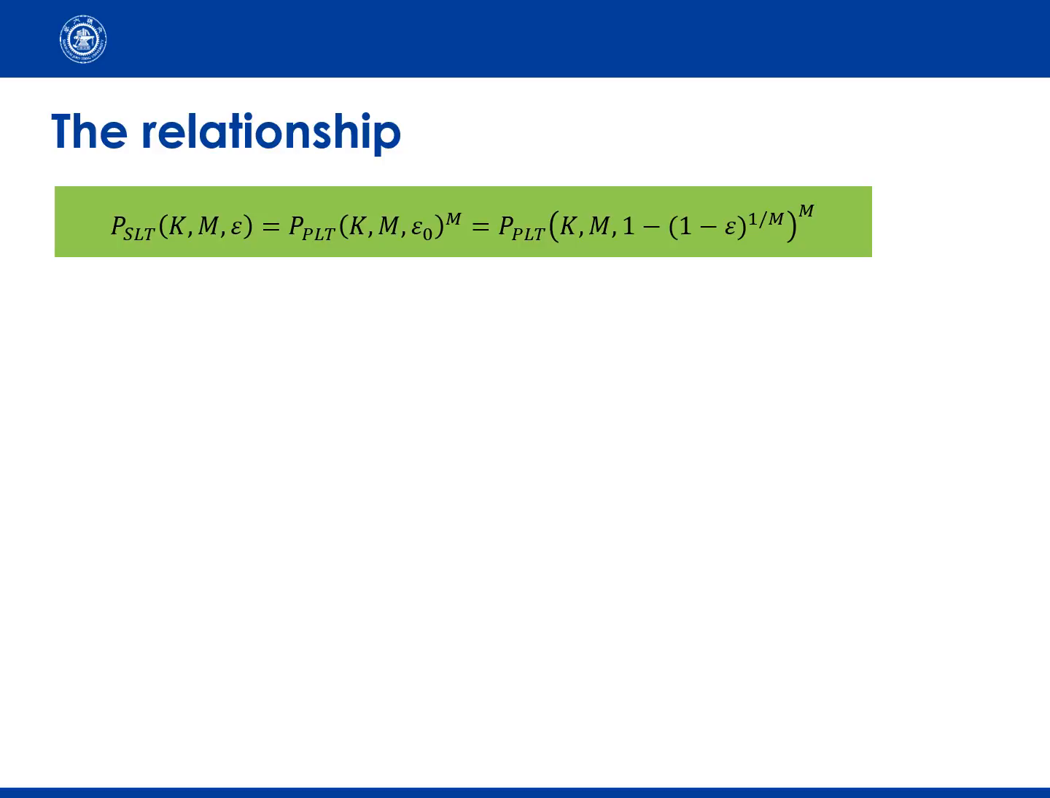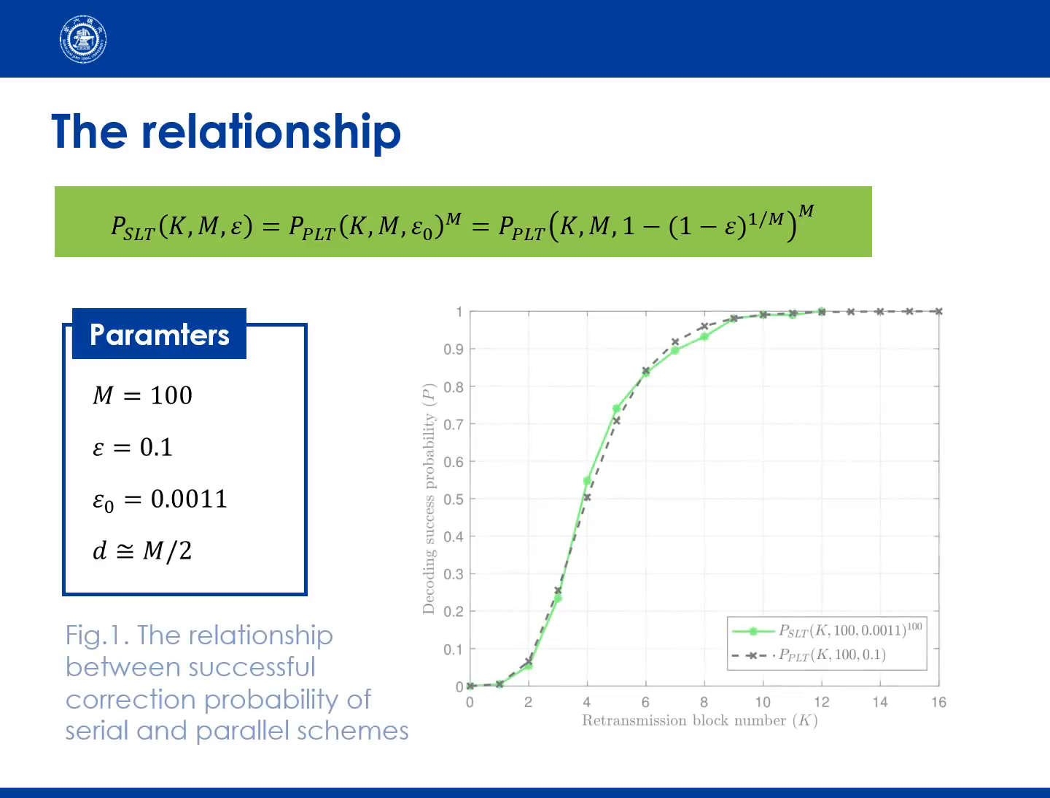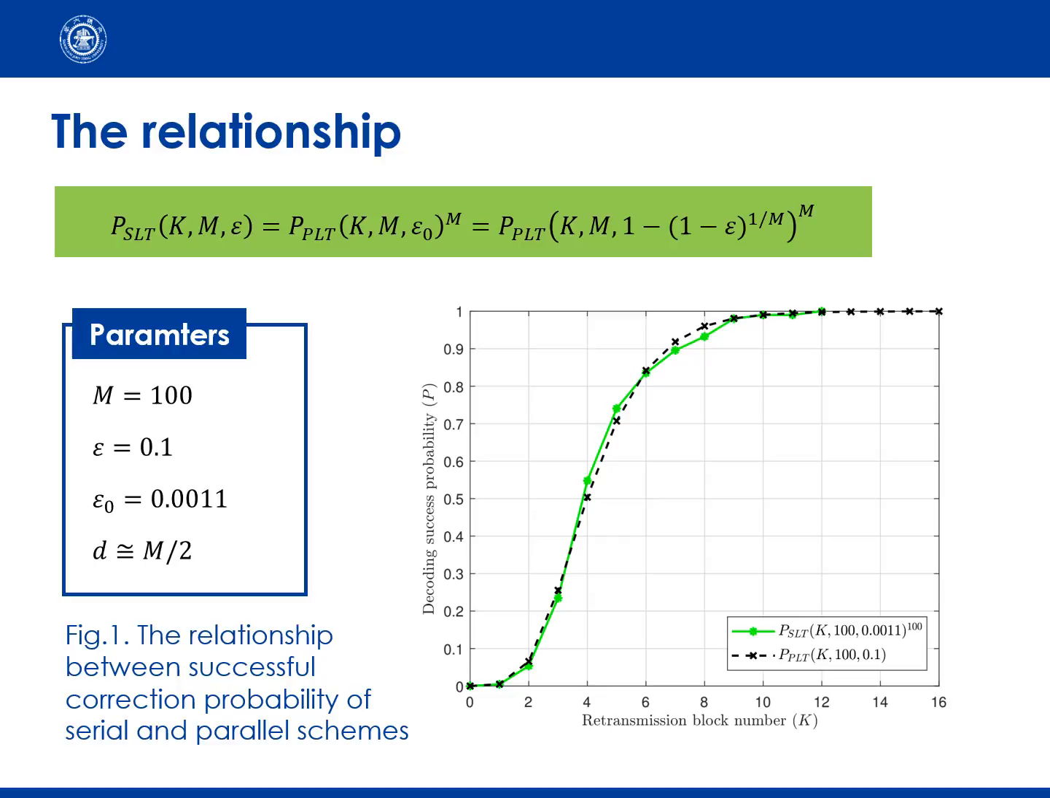a single split packet, and epsilon is the error rate of a complete block. We set the source block number M as 100, epsilon equals 0.1. Then epsilon 0 can be calculated as 0.0011, and we assume the degree is about half of M. To simplify the computation, the simulation result of two schemas is shown in this figure. We can see the curves are almost the same, which strongly proves the relationship equation.